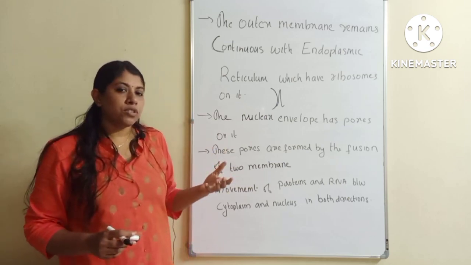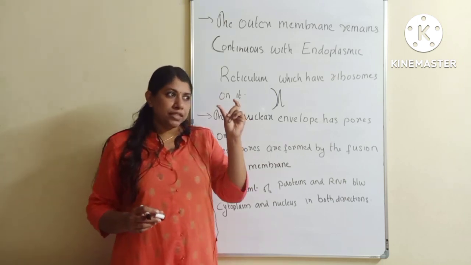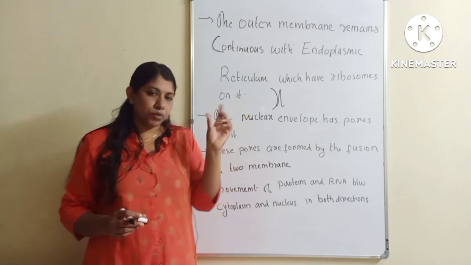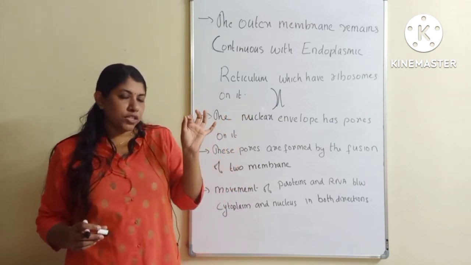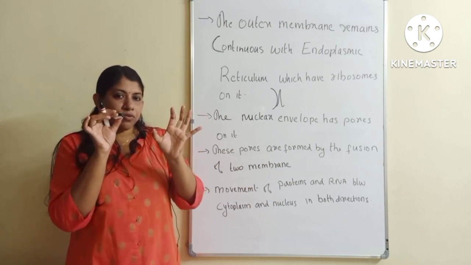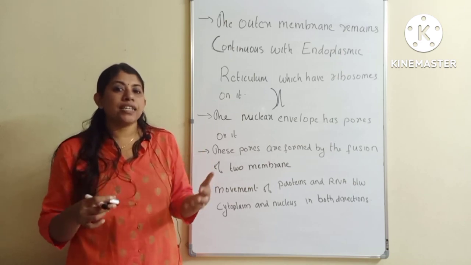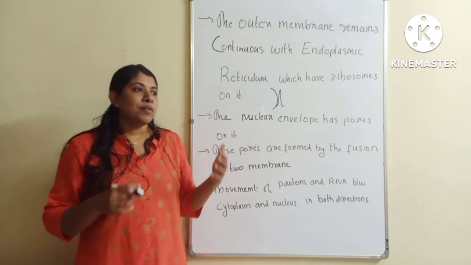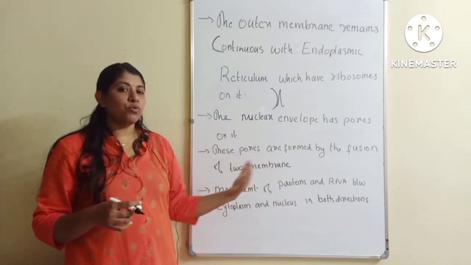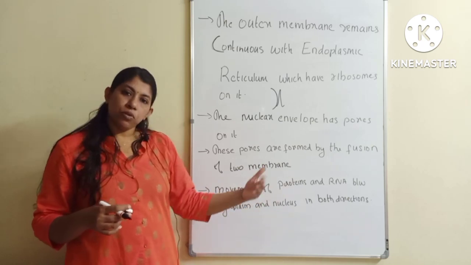I explained in the previous section how these pores are formed. The outer membrane and the inner membrane have a very small space in between. At some points these two membranes fuse, meaning they join, and at that point pores are formed. Through these pores, proteins as well as RNA, ribonucleic acid, move across between the nucleus and the cytoplasm in both directions.